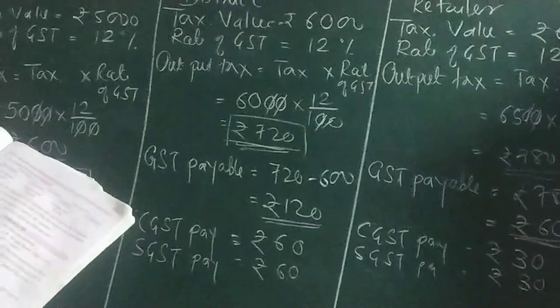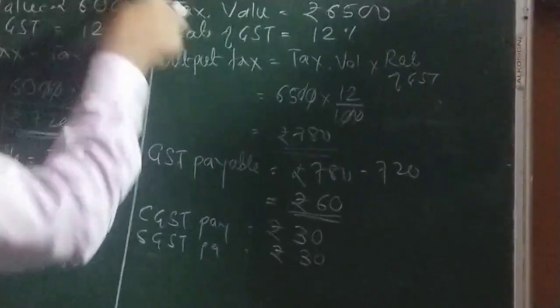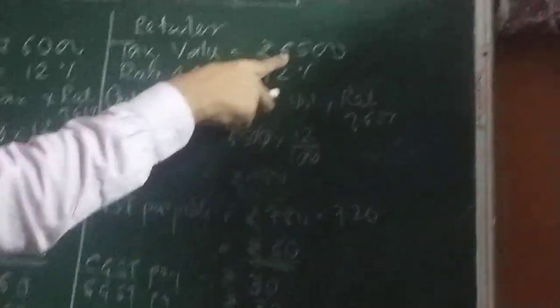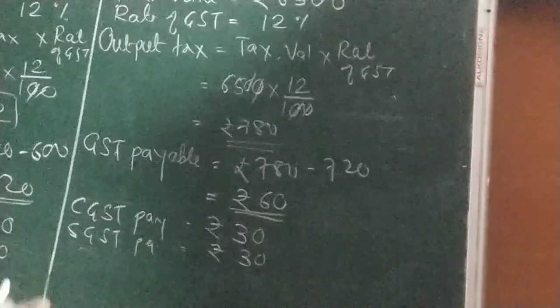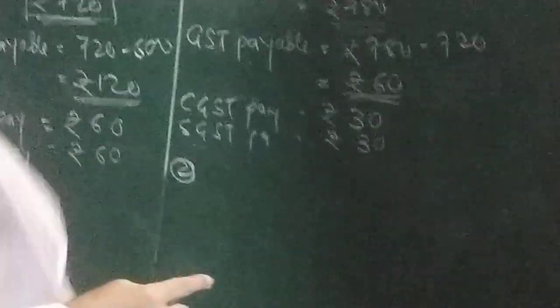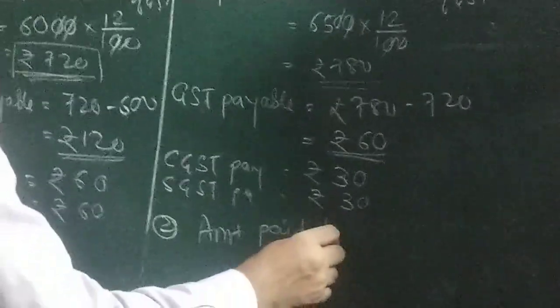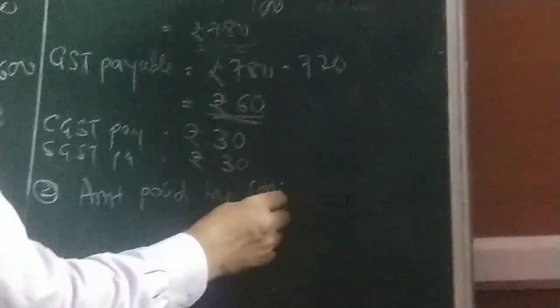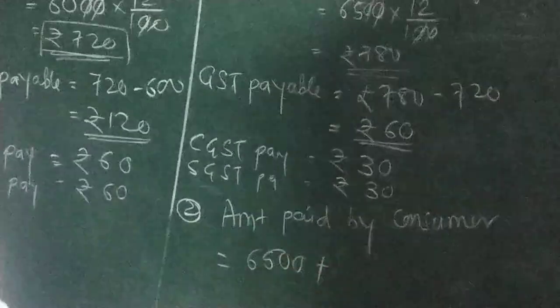Second question is very simple. At the end, what amount is paid by the customer? The customer will have to pay 6,500 plus 12%, right? So the amount paid by the consumer is equal to 6,500 plus extra money.